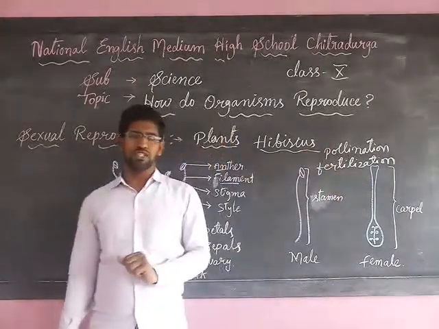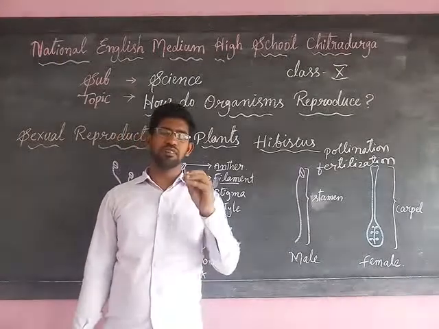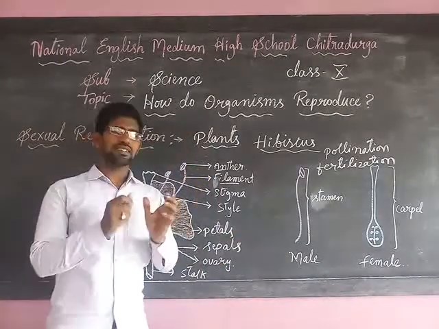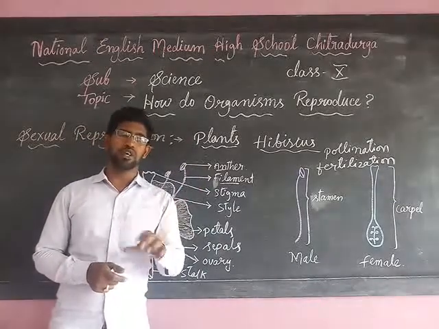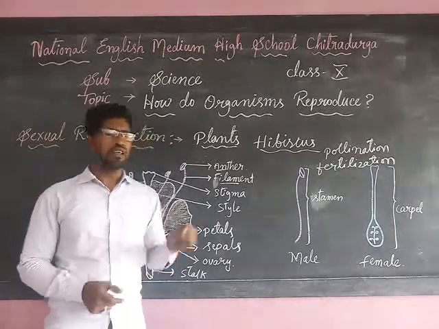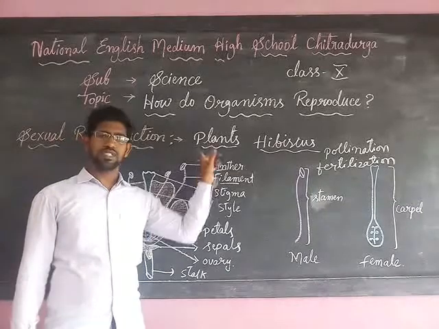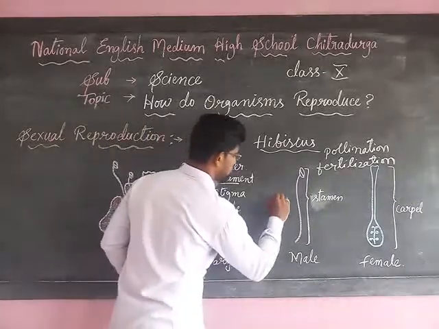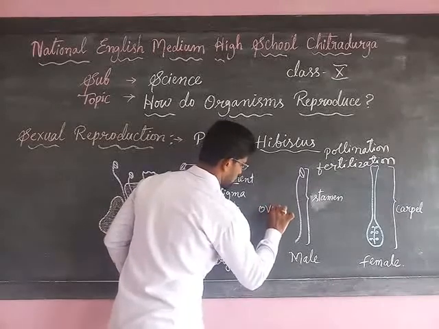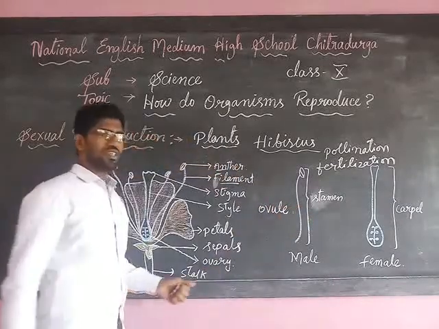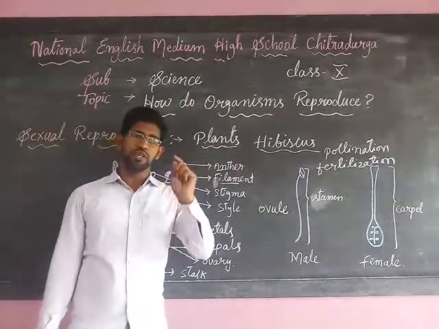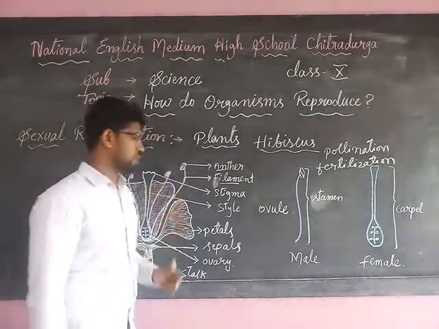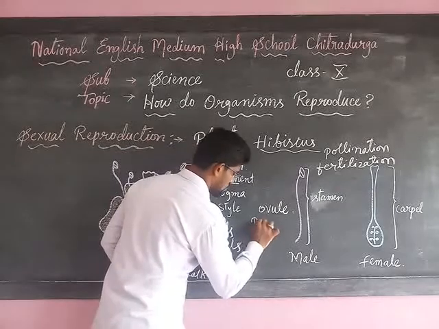What is pollination? Pollination involves the male reproductive part, which is called the anther. Inside the anther, male reproductive germ cells are produced. These male germ cells are nothing but the male reproductive gametes, which consist of the pollen grains.